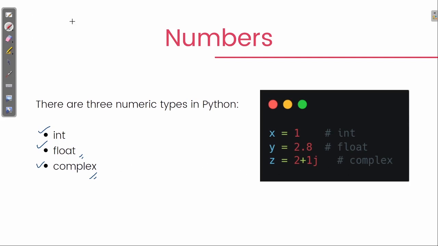So here you can see this is the example, that is z equal to 2 plus 1j. Here this is the real value and this is the imaginary part. So that's all. We have total three types of numeric values.